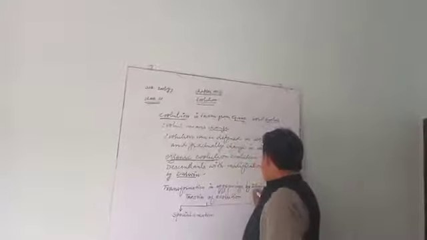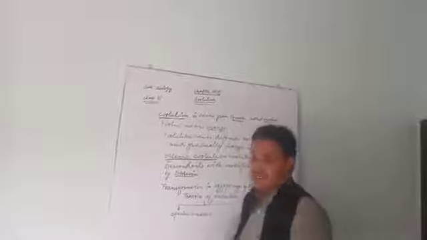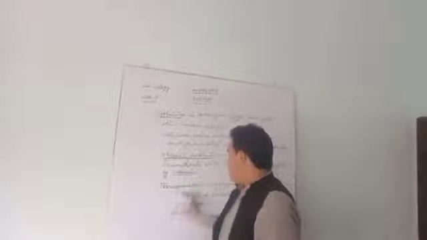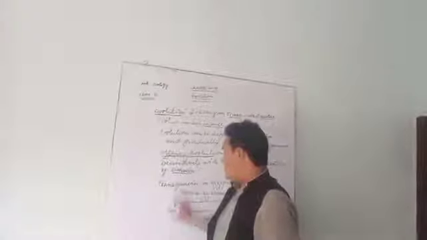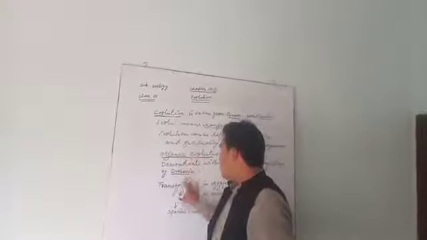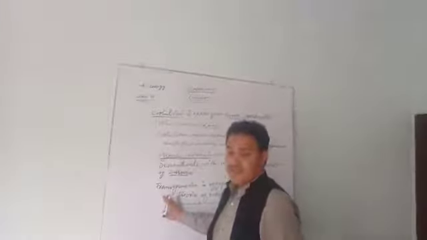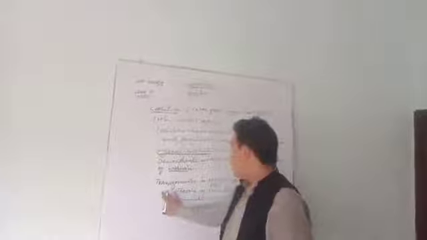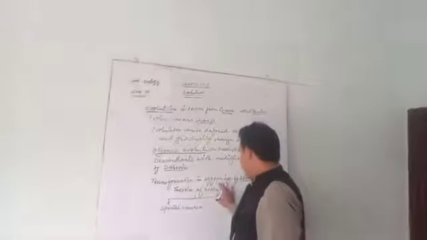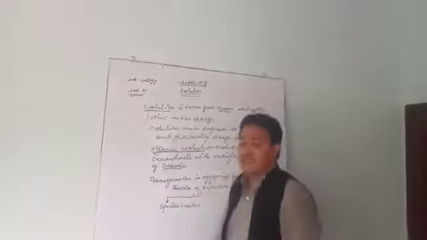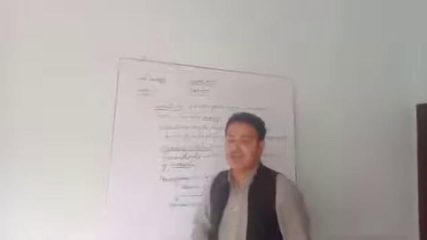According to Zimmerman, who is also a scientist, the definition of evolution is transformation in offspring.